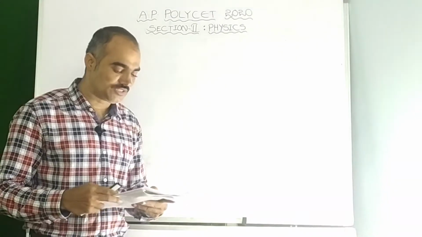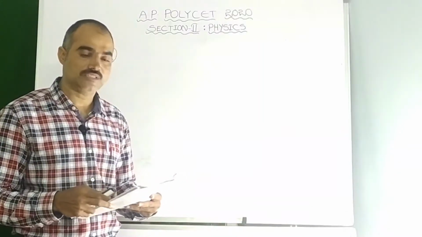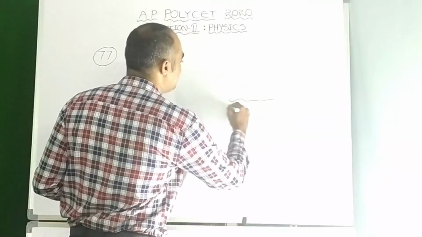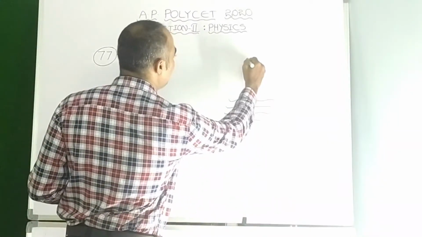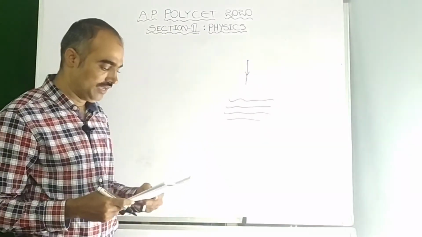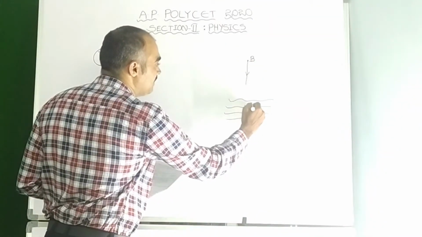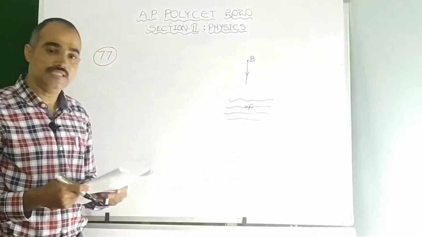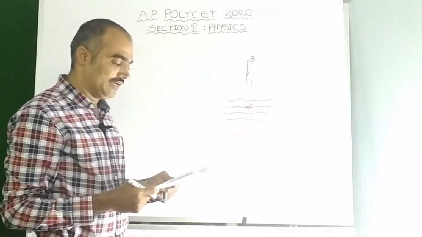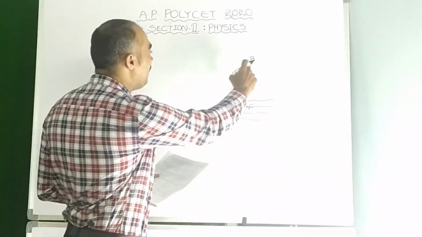Now let us see the next question, that is question number 77. A bird is flying vertically downwards towards the surface of the water of a lake with constant speed. See here, for example, this is a lake and here is a bird, B. It comes towards the surface of the water with constant speed. Here is a fish inside the water, exactly below the bird. Then how does the bird appear to the fish?